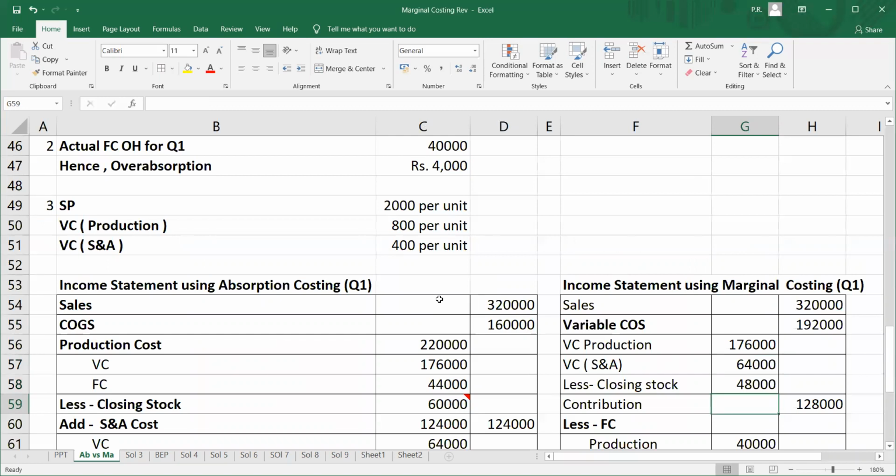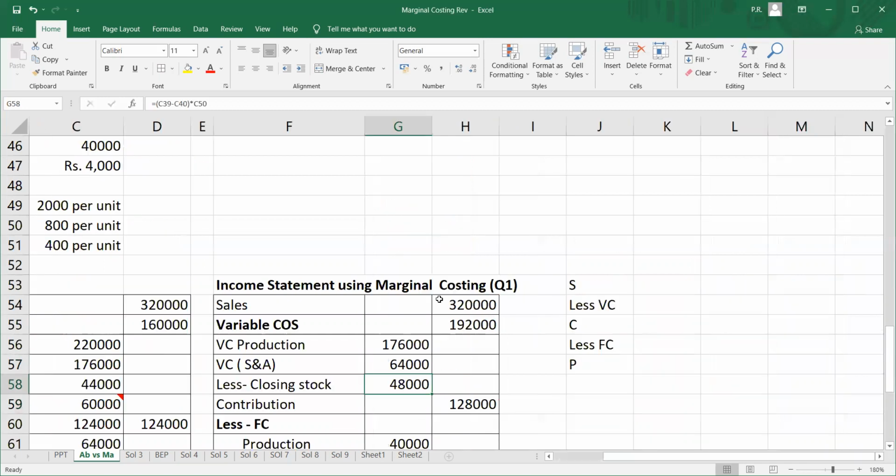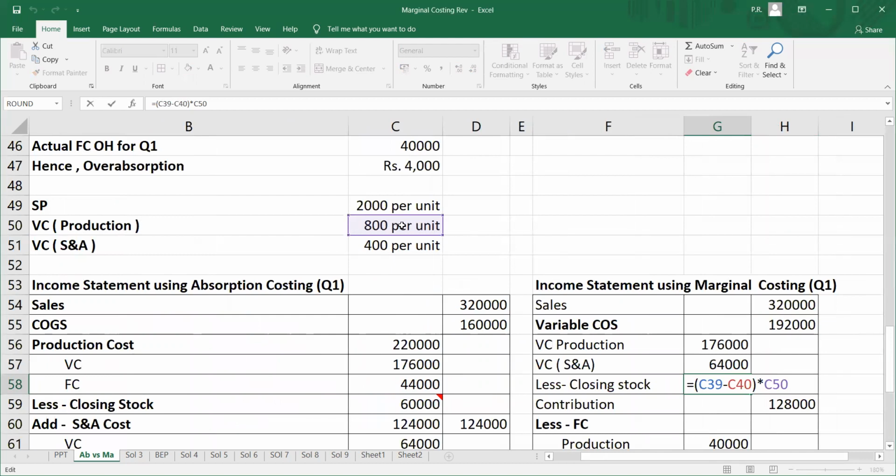Now, how am I going to value the closing stock? If you all remember, I had told you that in marginal costing, the closing stock is valued at the variable cost only. It is not valued at the fixed cost. So over here, the closing stock is 220 units minus 160 sold, into variable cost 800 rupees.